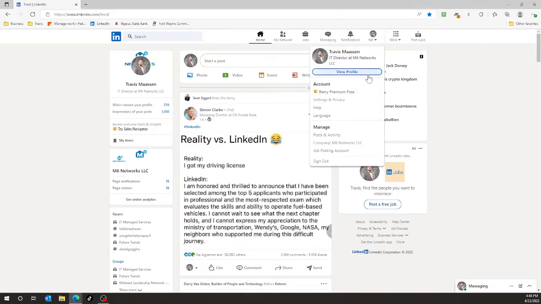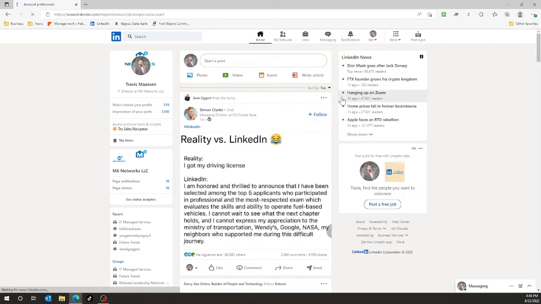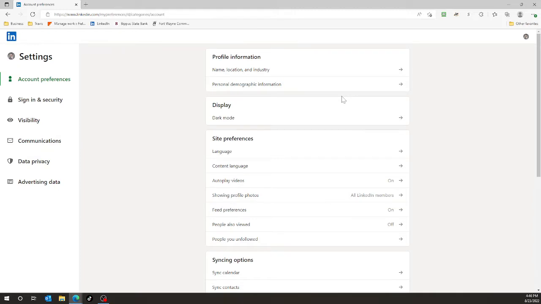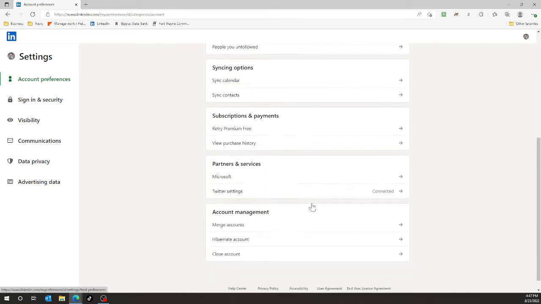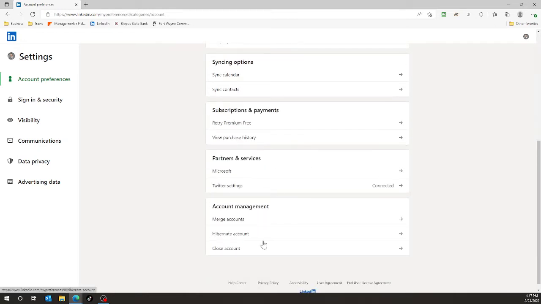I'm not sure if you guys knew this or not, but this is probably one of the most powerful tools that you have. So when you're in LinkedIn, go up and click on the icon that shows your face, and then go into the settings and privacy. So let's see if we can find that in your settings and privacy.